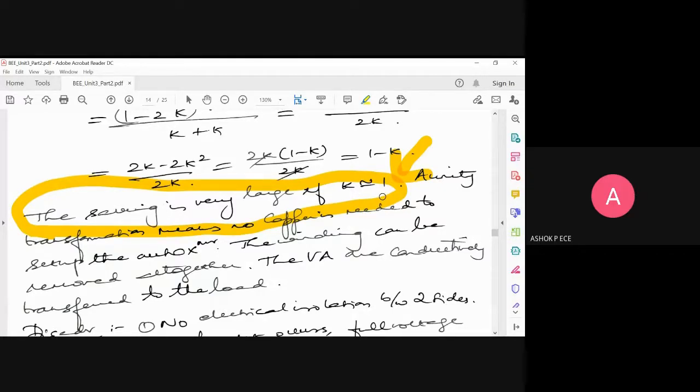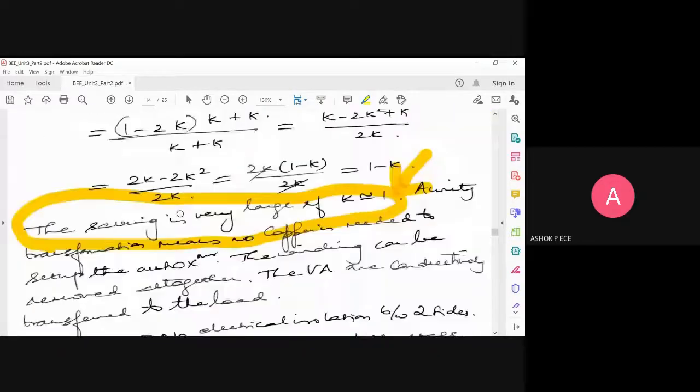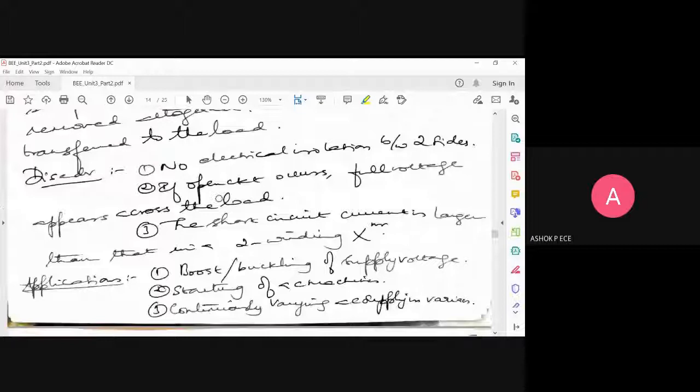It is just like a transformer which has the same value of input and output voltage. For that you don't need a transformer. Just if you connect a wire, that is going to send the voltage, right? So there is no need for a transformer. So ideally k approximately equal to 1 is the condition for large saving, but this condition is not achieved practically. Practically k value will be very much less than 1, so the savings in copper will be there for an auto transformer. Okay, any doubt?